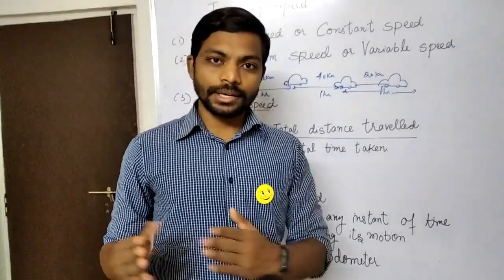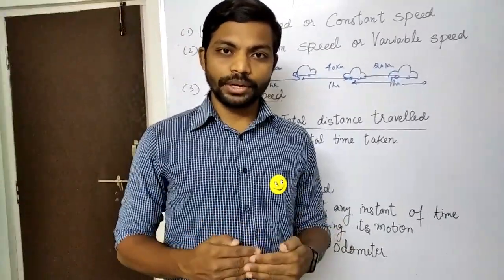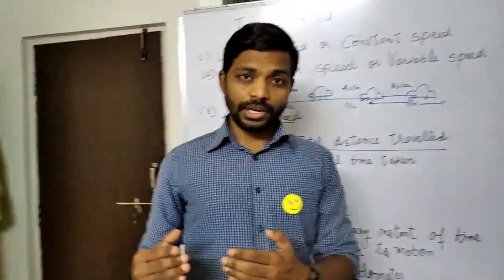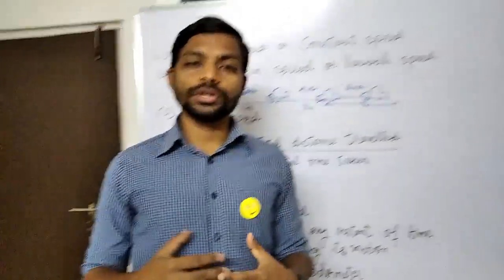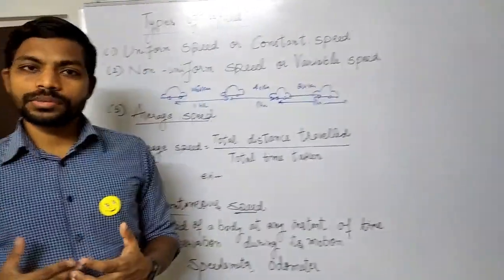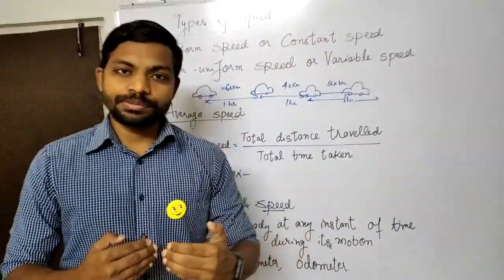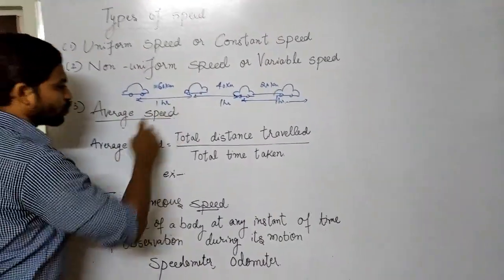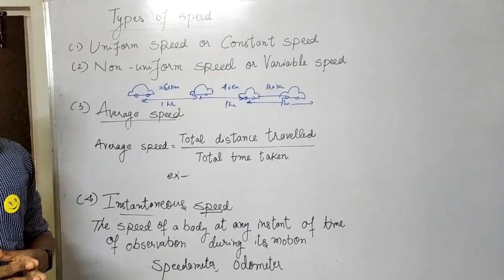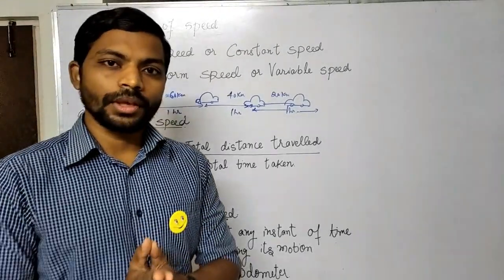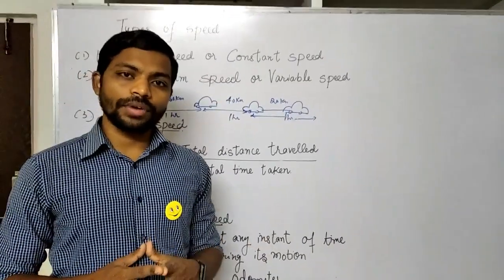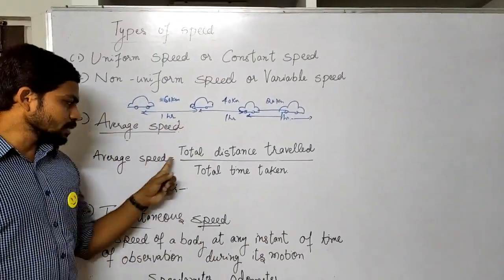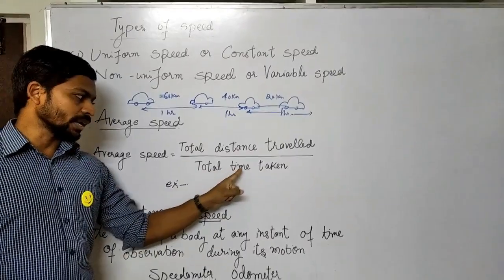So you can't say that a body like a train or car or some vehicle is traveling every time with the same speed. In such situations, we don't use the words uniform speed, we use the term average speed. What it means is, when the body has different speeds at different times, we go with the concept of average speed. That is, average speed is equal to total distance traveled divided by total time taken.